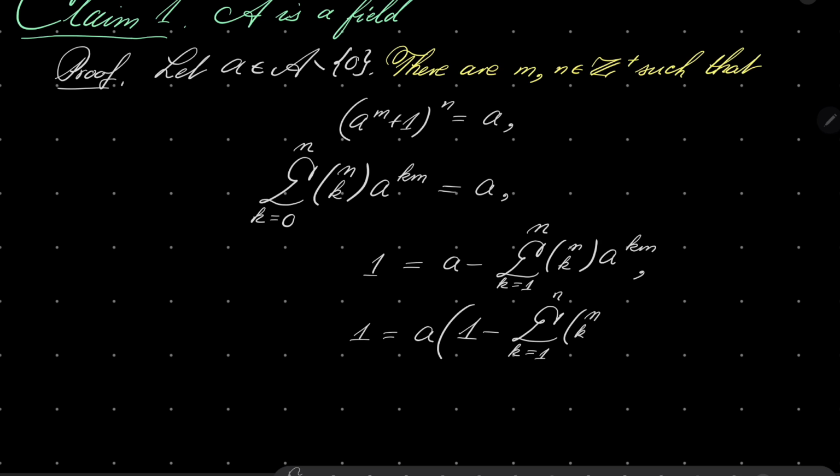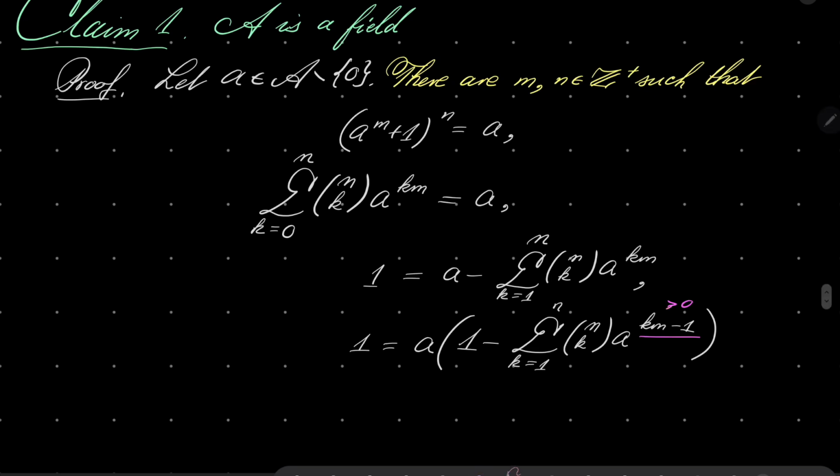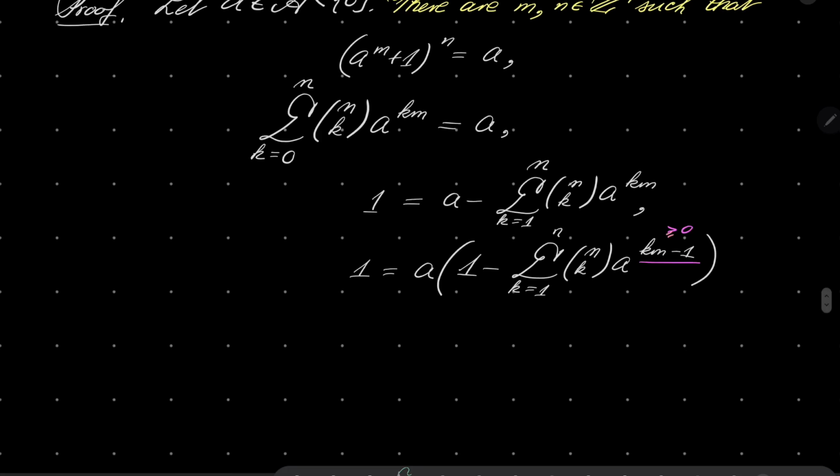N choose k, a to the power km minus 1. Notice that the exponent right here is still greater than 0. Which means exactly that our exponent is greater than or equal to 0, which doesn't really matter. Notice that this means that our element a is invertible, because a times this element is 1. A is invertible.